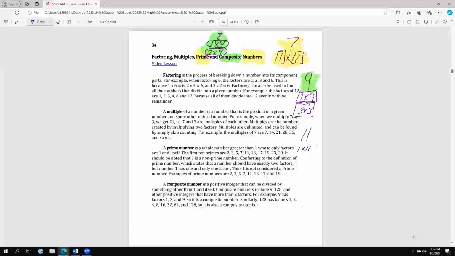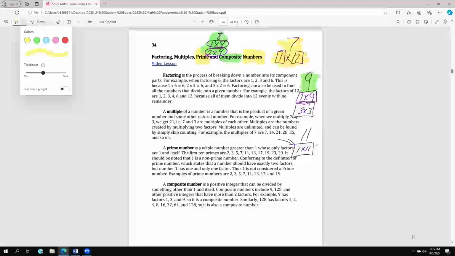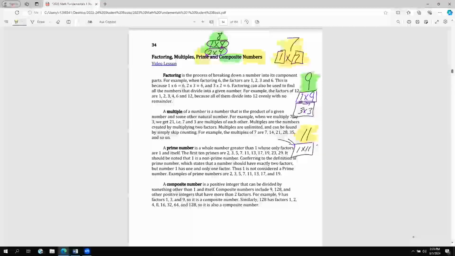Now, if there is another way to multiply, this number is not prime. And I think about, can I multiply 2 times anything? No. 3? No. 4? No. 5, 6, 7, 8, 9, 10? No. There is no other way to use two numbers to multiply together to come up with the number 11. The only way to come up with 11 is 1 times itself. Okay. Because that's the only situation to come up with 11, that means this number is prime. There is no other way to multiply to come up with the number 11, so it is a prime number.